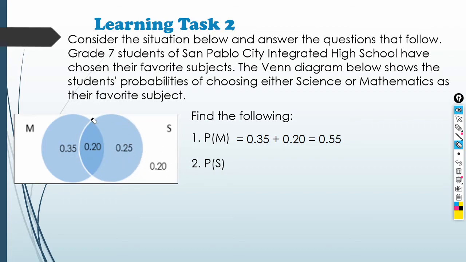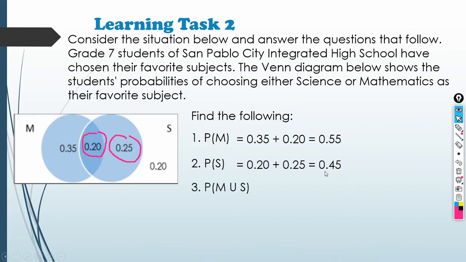So, kunin natin itong circle na to. May gusto sa science. So, i-add natin yung mga numbers inside na circle ng science. So, that will be 0.25 plus 0.20. That's equal to 0.45. Okay?